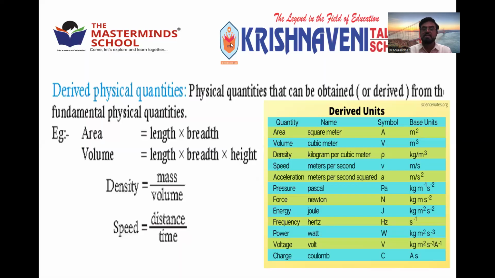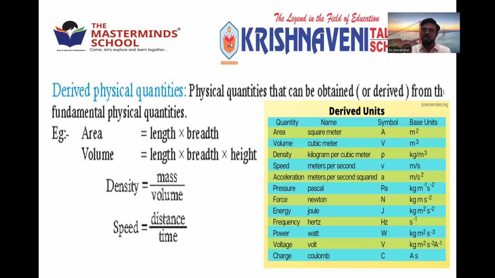You can see here. Area is there. What is area? Length into breadth. So length is a fundamental, breadth also fundamental. From 2 fundamentals, we are getting one quantity called derived. Density, mass by volume. What is mass? Fundamental physical quantity. Volume also, length into breadth into height, fundamental. Speed, distance by time. Distance is also a fundamental quantity, time also a fundamental quantity. So both give the speed for us. Like that, there are so many in the table. You can find them in your material when you get the material later, right? So these all come under derived quantities.